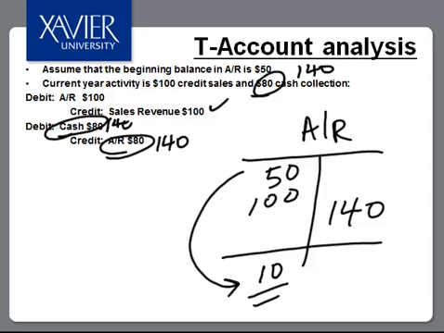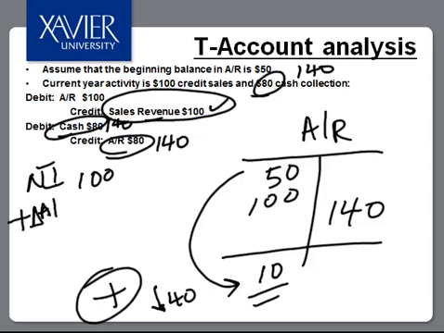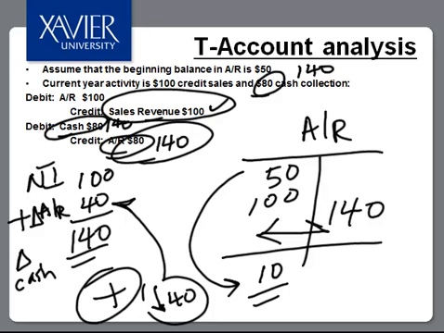We would have a reduction of 40, and on the statement of cash flows, this reduction we would need to add. We would again begin with net income, which is still in this simple example only our 100 of sales revenue. We would add the change in accounts receivable, because in this case it was a reduction. We will add that, and this would explain that our change in cash was 140. Again, what we're adjusting for is the relationship between our credit sales and our cash collections.